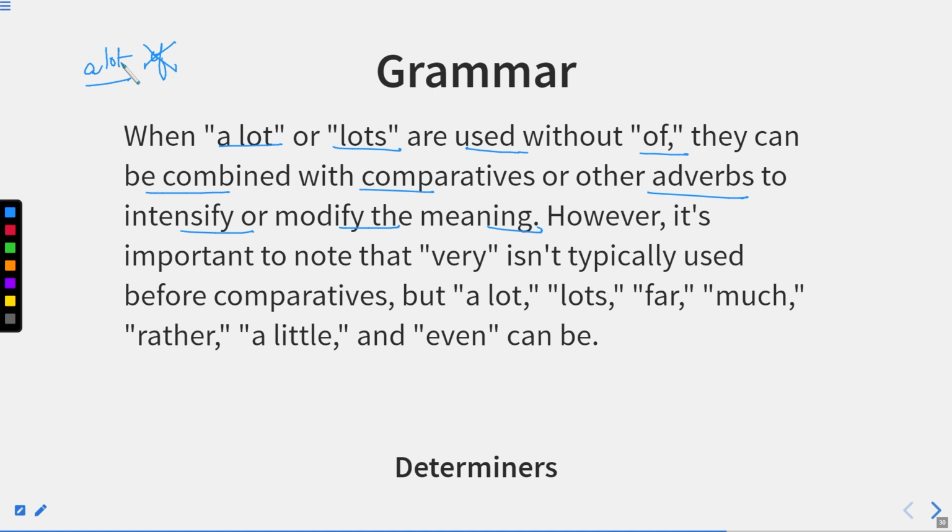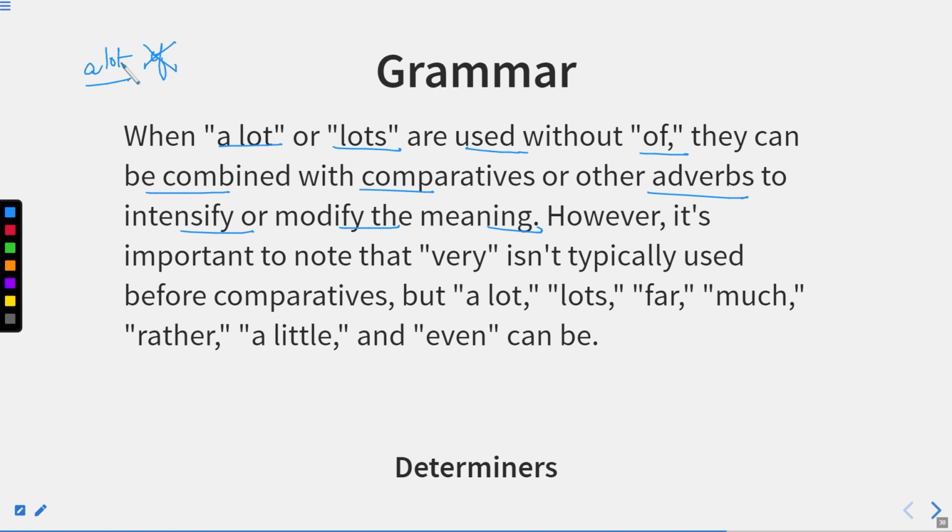So a lot or lots can be used as adverbs as well. It is not that they are only determiners or behave like adjectives; these expressions can be used as adverbs as well.